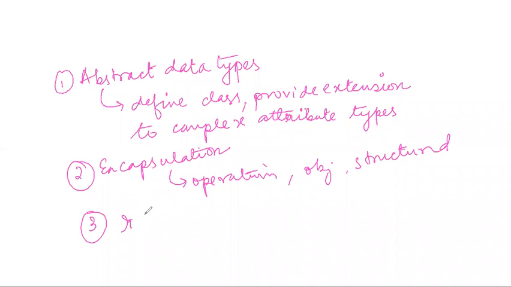Next is inheritance. Now how does inheritance profit in code? Suppose my class has a few properties, and I create some object of that class. Those objects will support those properties also.